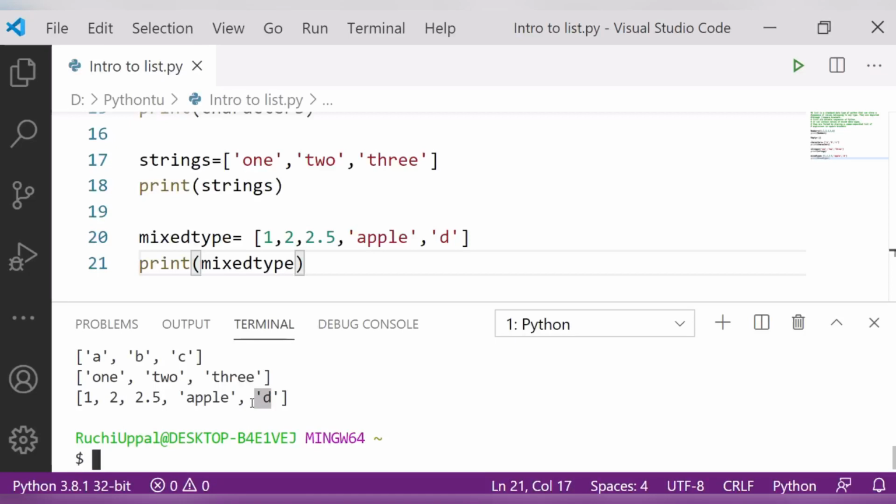Fine. So now the thing is empty list I told you. Empty list means it is the list equivalent of 0 or single quotes. So that means we can create the empty list as list, then square brackets. Fine.